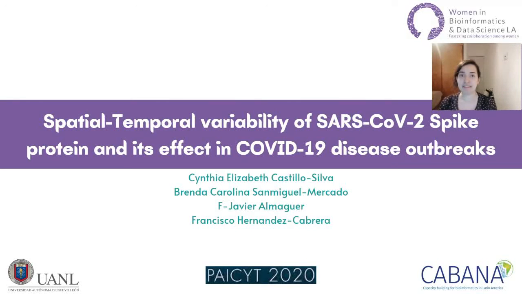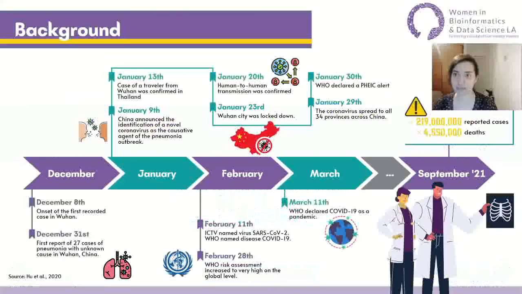My name is Cynthia Castillo-Silva and I'm here to talk to you about the spatial variability of SARS-CoV-2 Spike protein and its effect on COVID-19 disease outbreaks. In late December 2019, a different strain of coronavirus which caused severe acute respiratory syndrome emerged in Wuhan, China. COVID-19 disease caused by SARS-CoV-2 quickly spread to other countries, and the World Health Organization declared the COVID-19 outbreak a global pandemic on March 11.